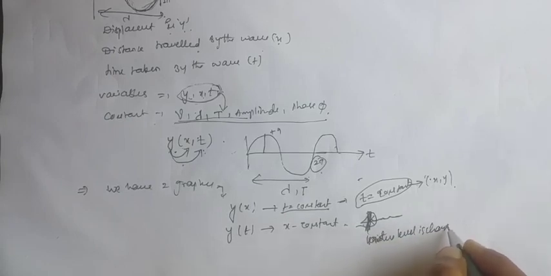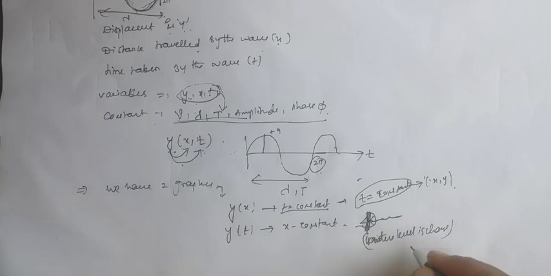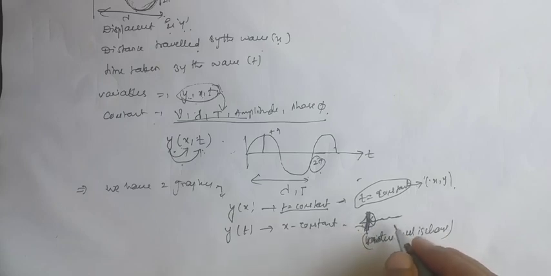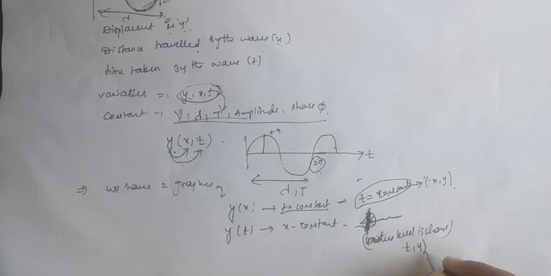So the position is fixed, but with respect to time, at one time the crest touches this one, at another time the trough touches, and at another time another part of that wave touches. So the level of the water will change, as here we have x constant. So x is constant means the time changes, the displacement of a particle also changes.